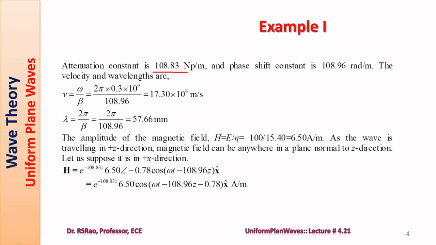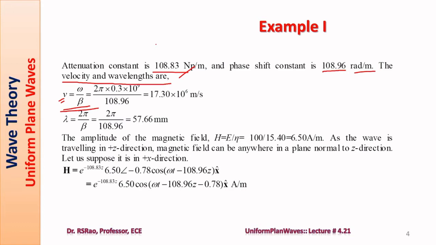Imaginary part of propagation constant is phase shift constant, which we already have on hand, equal to 108.96 radians per meter. The velocity and wavelength can be found within no time. Velocity is omega by beta. Note that velocity can also be found from 1 by root mu epsilon, but that relation is valid only in case of lossless lines, lossless media. But here the medium is lossy medium.